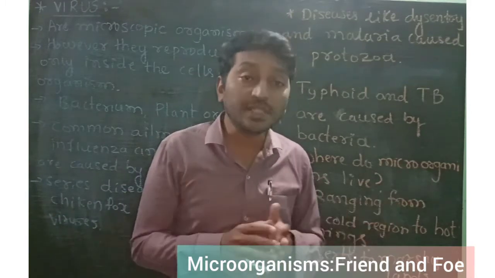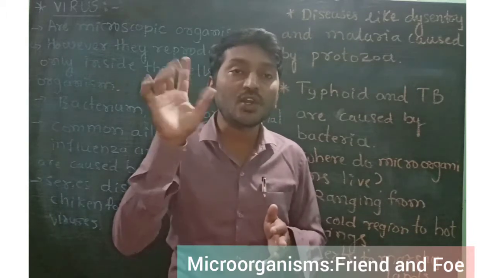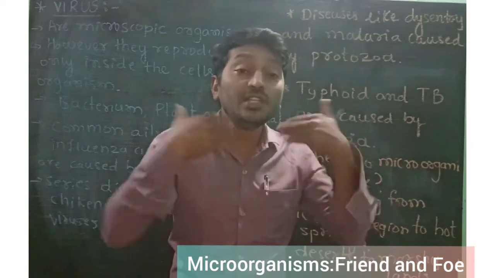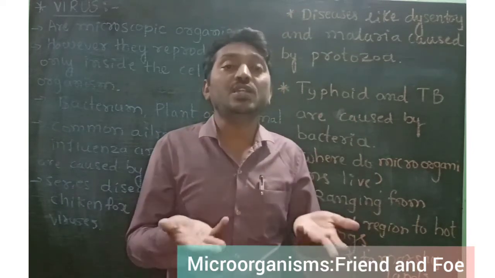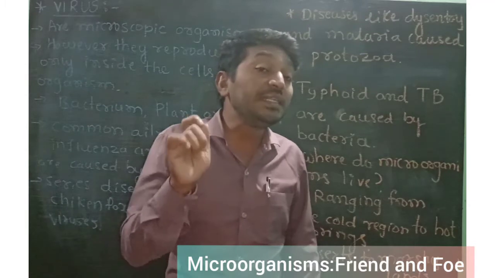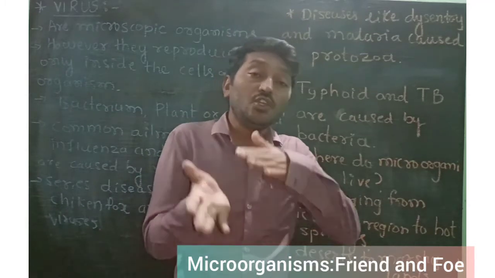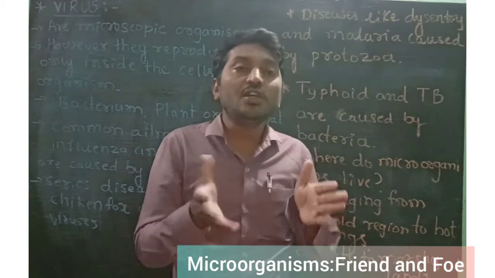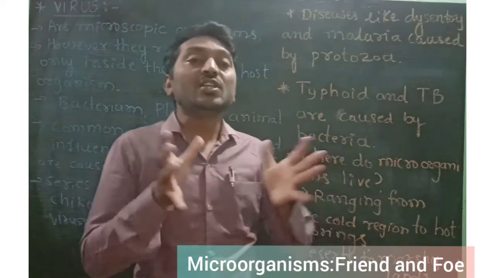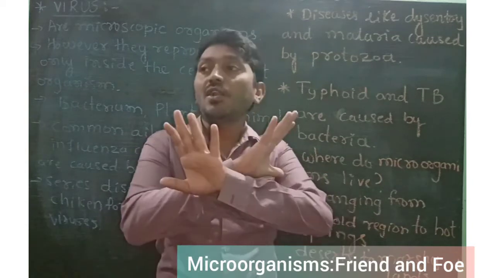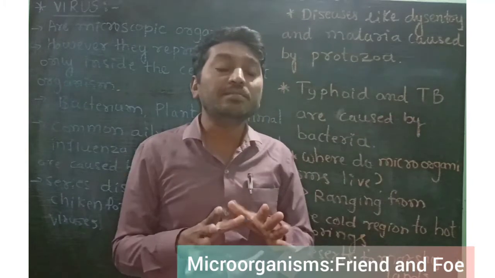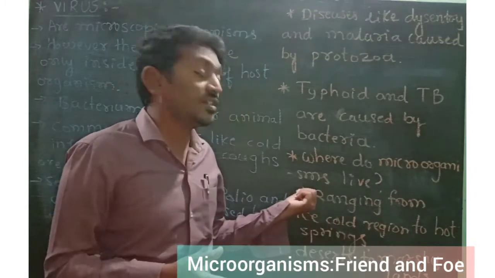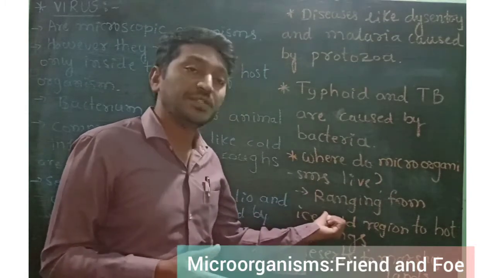We call them unicellular organisms, and some have more than one cell, and they are called multicellular organisms. Unicellular and multicellular organisms exist in almost all environments, ranging from the ice cold region to hot springs.